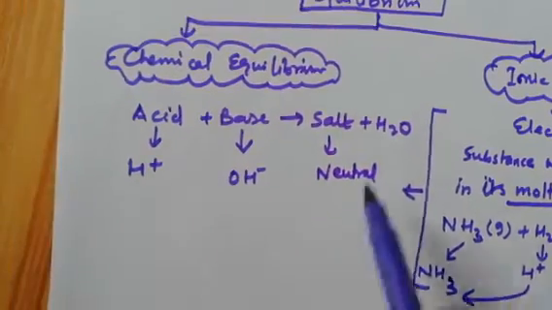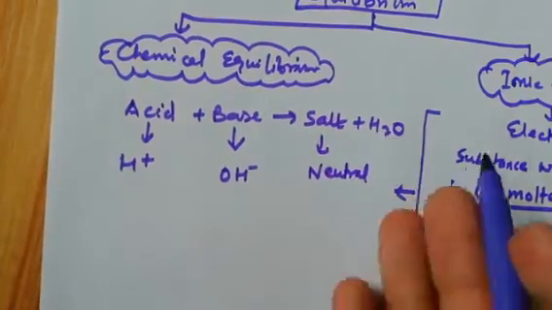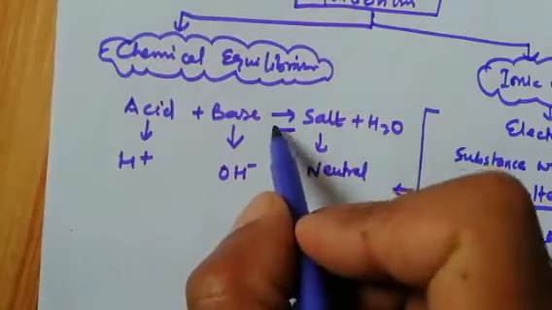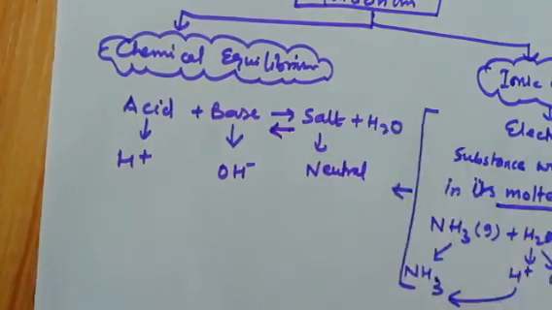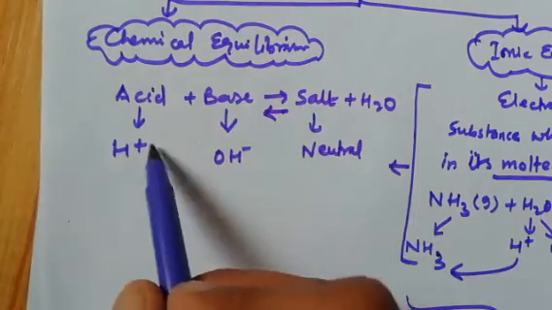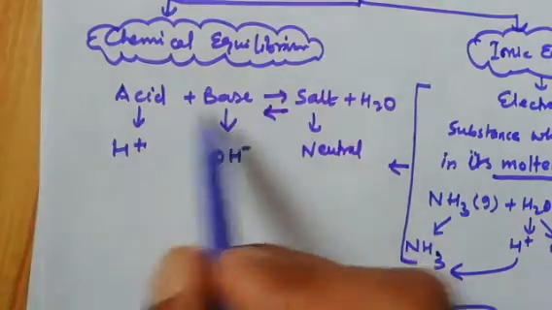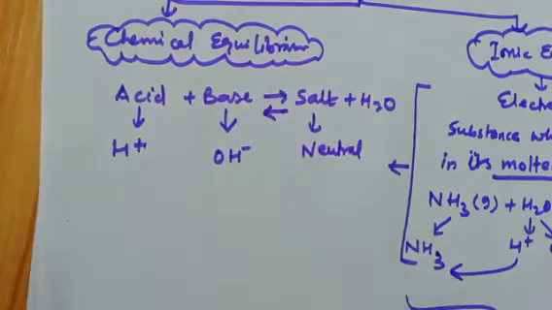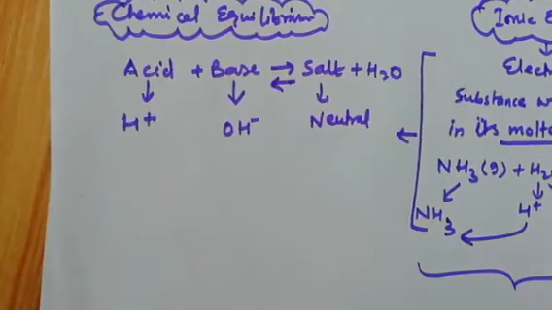So when salt is going to dissolve, now take it opposite. When salt dissolves in water like this, then definitely this salt is going to form positive and negative charge. That is called ionic equilibrium. We will take one example.